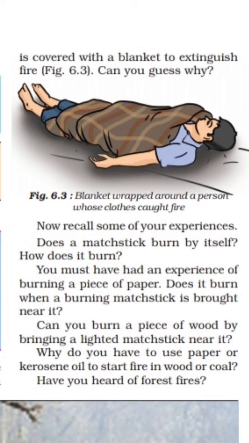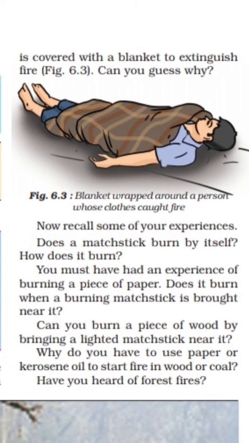Now the last question: why do you have to use paper or kerosene oil to start a fire in wood or coal? Because the ignition temperature of wood or coal is higher and requires more heat.